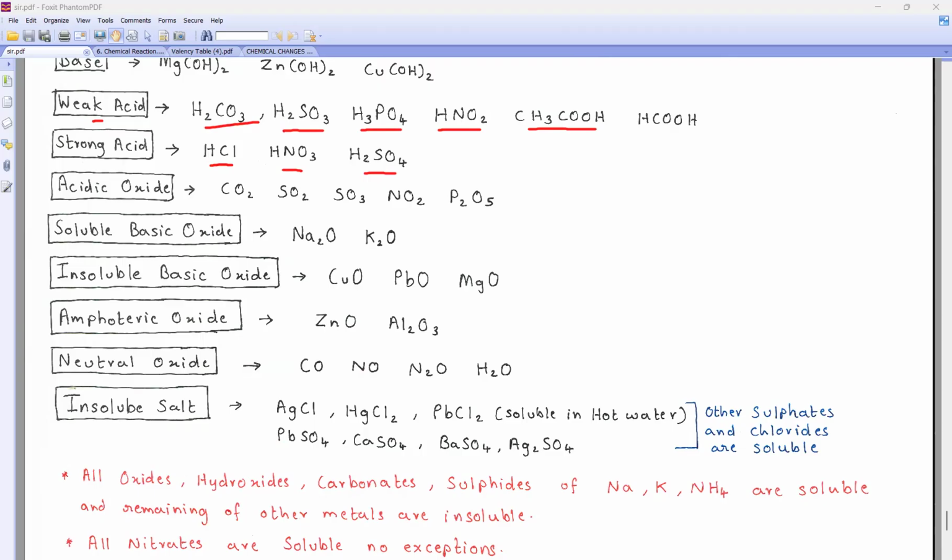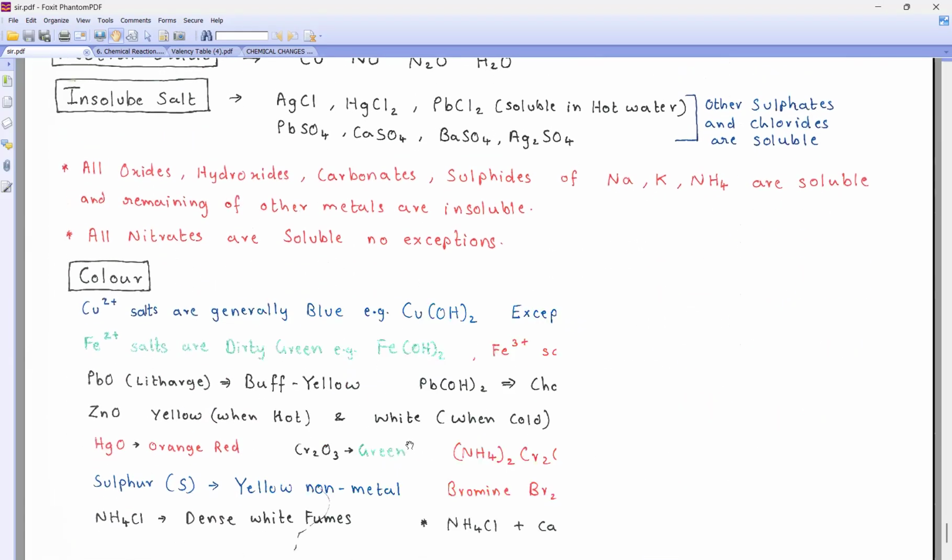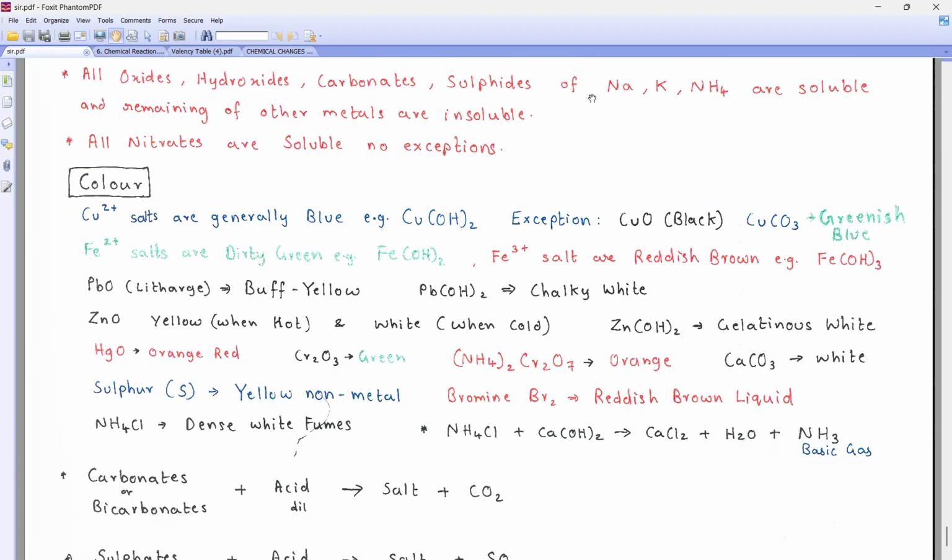Then what else will you remember? Look, this you have to remember. Generally, what color are copper(II) salts? Blue. What is the color of copper oxide? Black. What is the color of copper carbonate? Greenish.